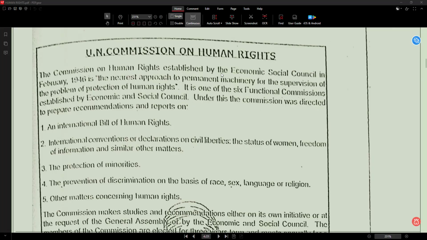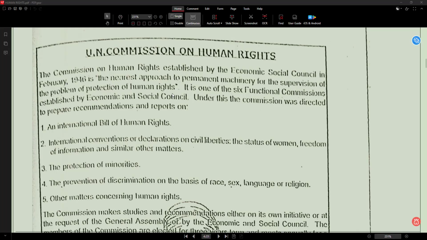UN Commission on Human Rights. The Commission on Human Rights was established by the Economic and Social Council in February 1946 and is the nearest approach to permanent machinery for the supervision of the problem of protection of human rights. Okay. So what does it mean?